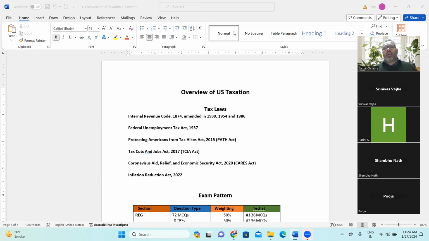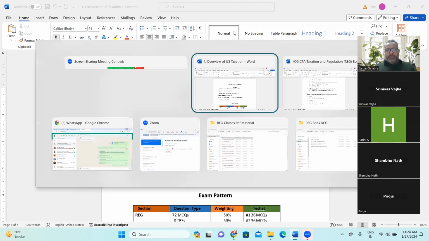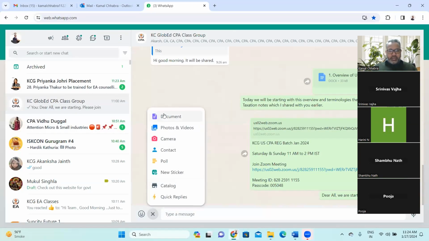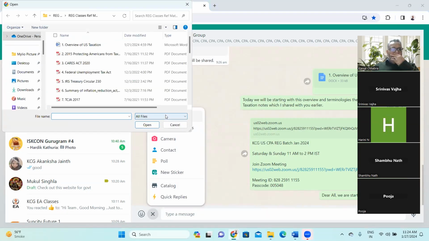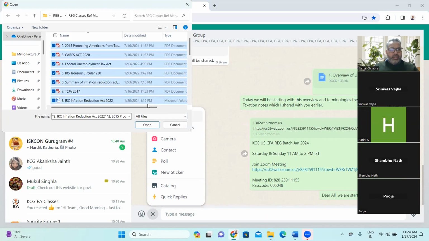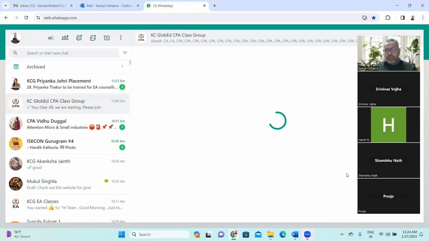I have downloaded all these tax laws, and I'll be sharing them with you on WhatsApp. If you can allow me a second, without wasting time, I can put them here right now, and you all can download them. So this is the 2015 PATH Act, CARES Act, Federal Unemployment Act. Then we'll be studying the IRS Treasury Circular 230, Inflation Reduction Act, TCJA Act. All these things I'm sharing with all of you.